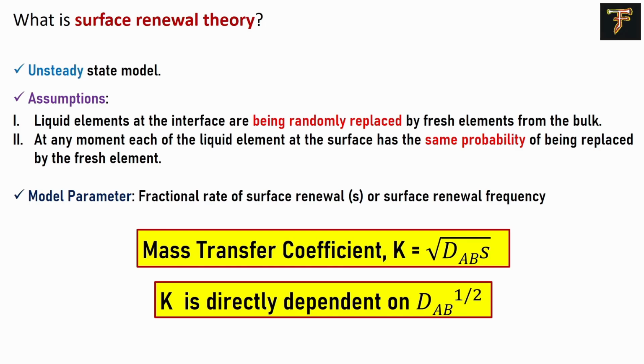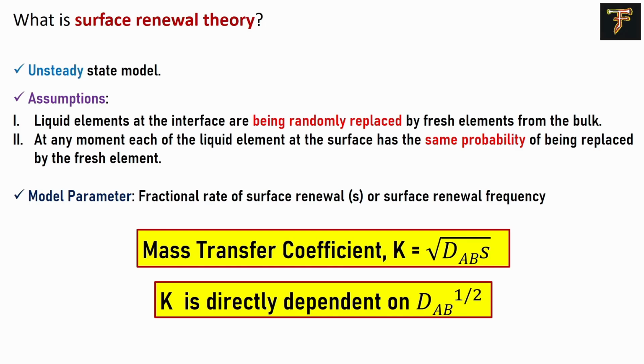Second thing is that the probability of being replaced is equal for every droplet on the surface at any moment of time. So if 100 droplets are available at any moment, any single droplet has the same probability of being replaced.